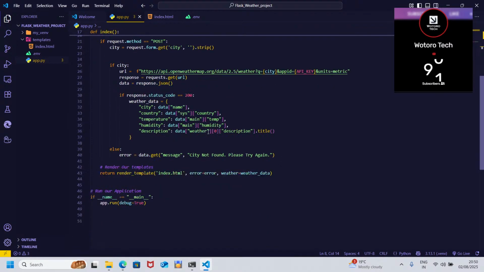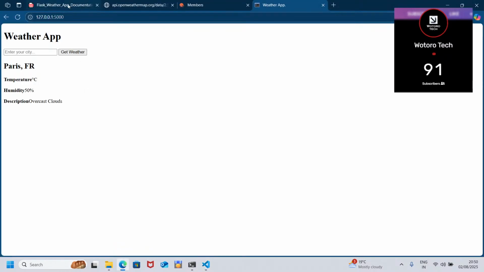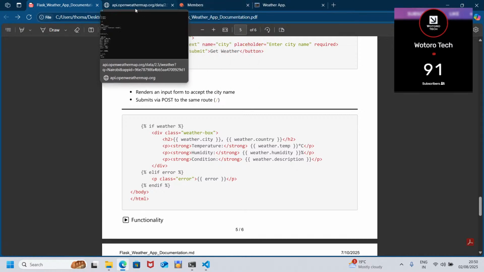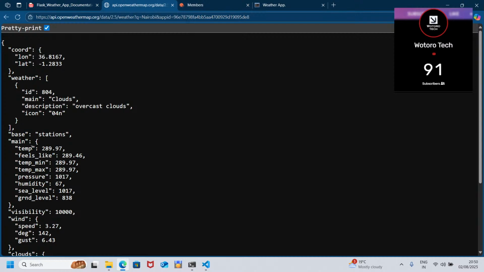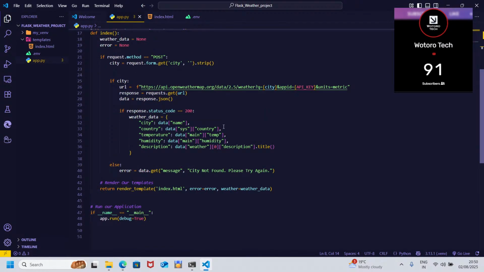What is the issue? Let's try to see. Weather.temp. It's here. Huh? Why is it not giving us? Code is okay. Weather.temp. There was a buggy code here.